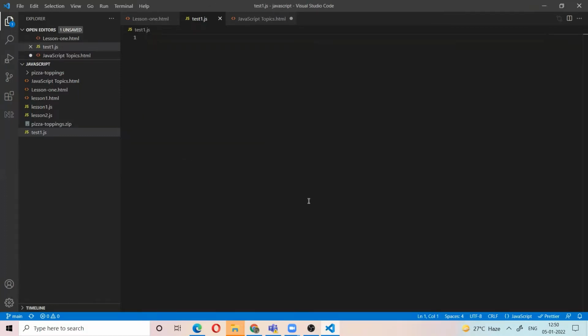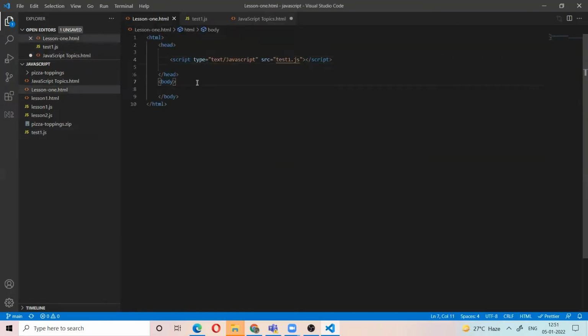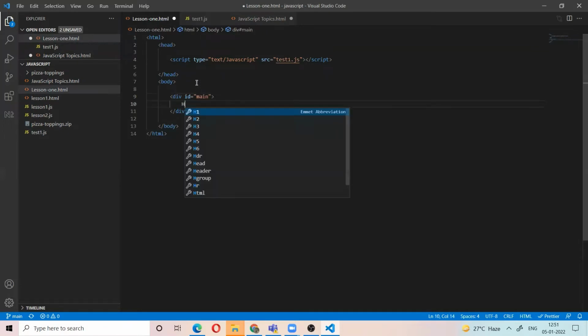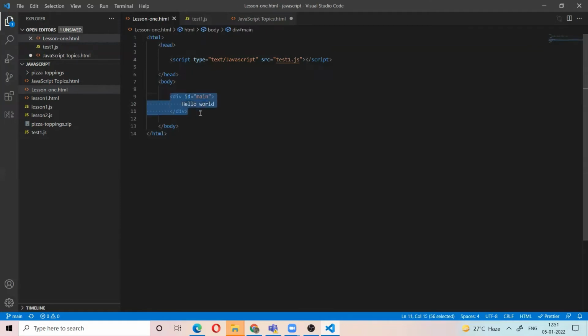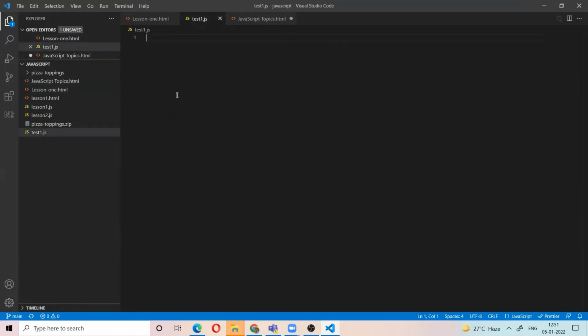Last but not least, we have the topic JavaScript's interaction with HTML. For example, I have a div element. I will give it the ID main, and the text Hello world. Now I have the HTML element, and I want to change the content of this element. So for that, I create a function.